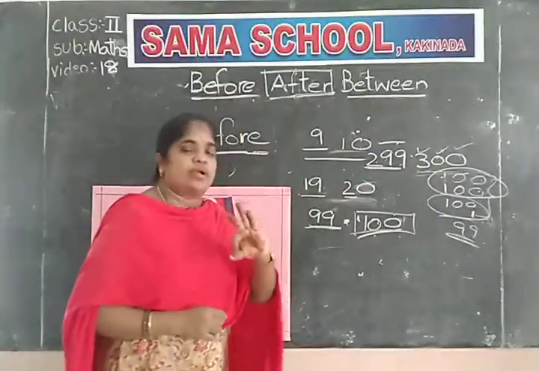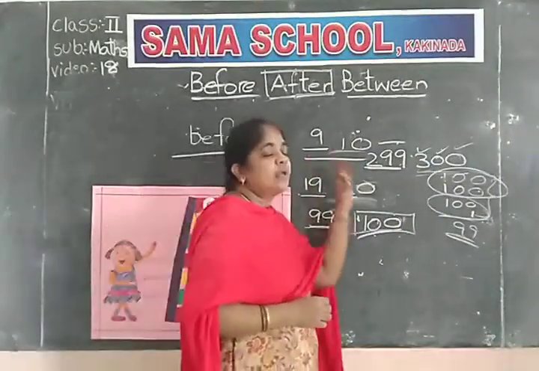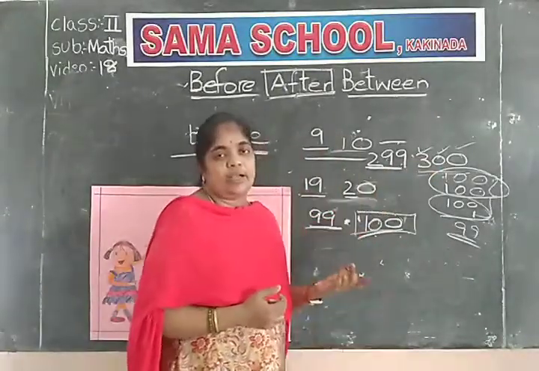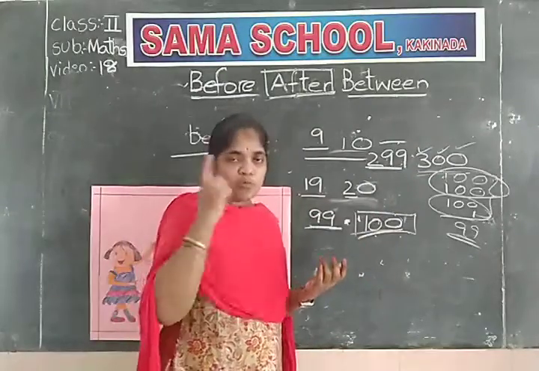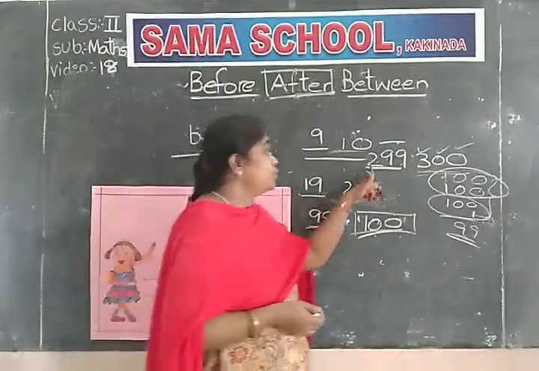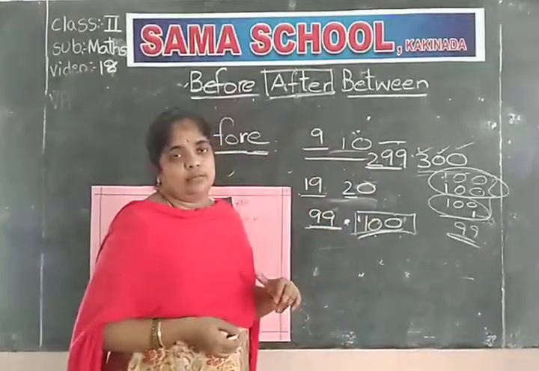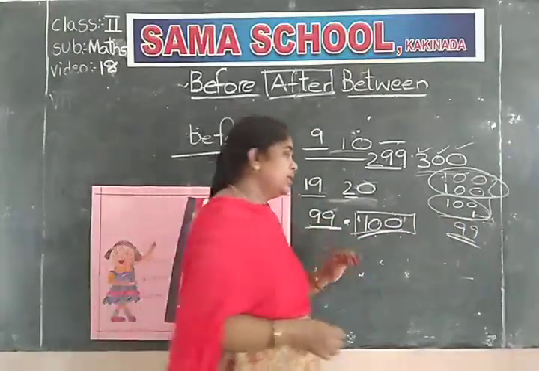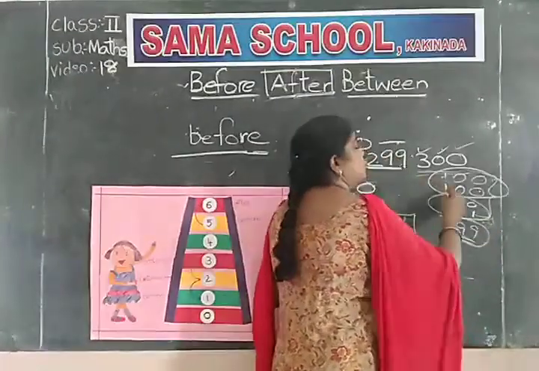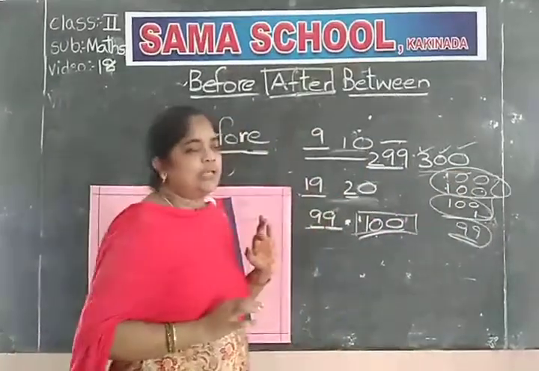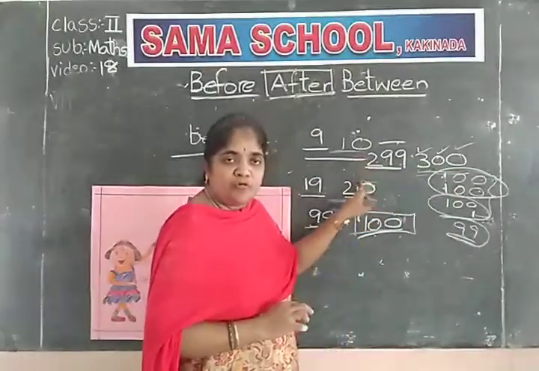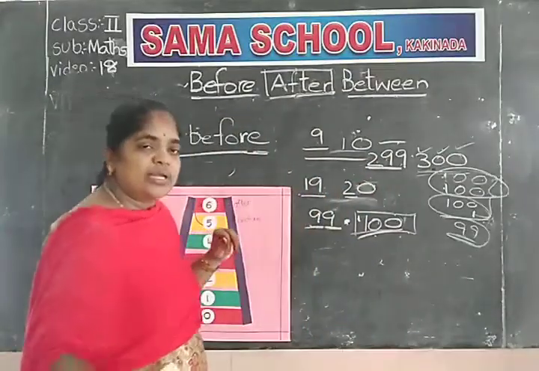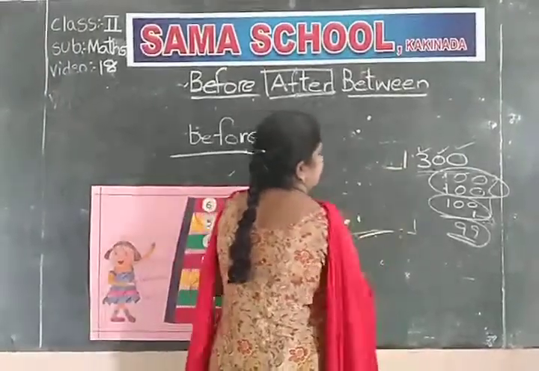300 means there are 300. If you want to write the before number, you have to decrease one number from 300. It becomes 299. In 100 we are taking out one, then it becomes 99. 200 remains 200 only. That's why 300 before 299. What is the number before 300? 299.